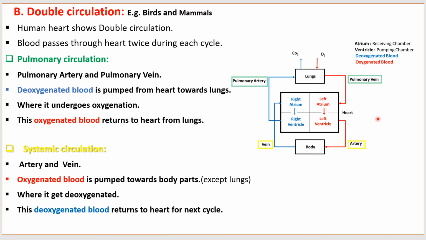During systemic circulation, the artery carries the oxygenated blood from the heart to the body parts except lungs, where it gets deoxygenated. This deoxygenated blood returns to the heart for the next cycle.